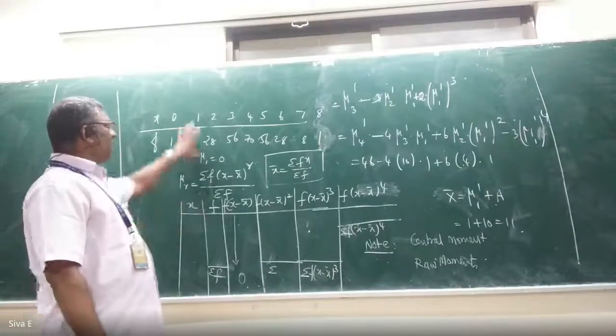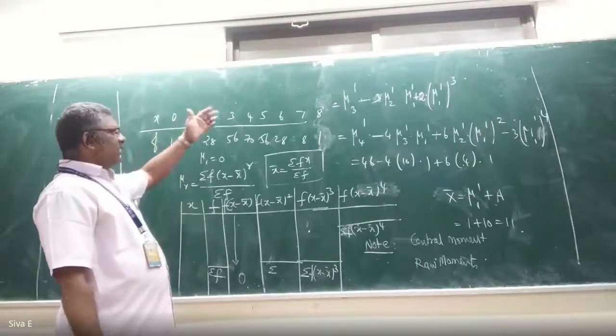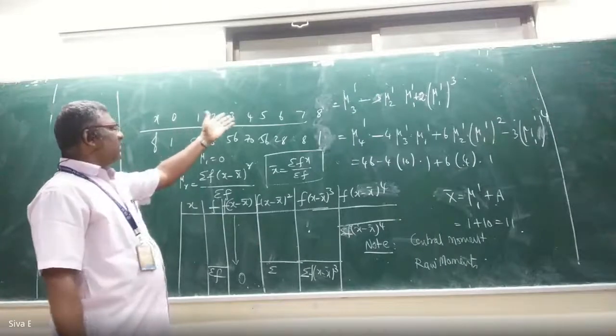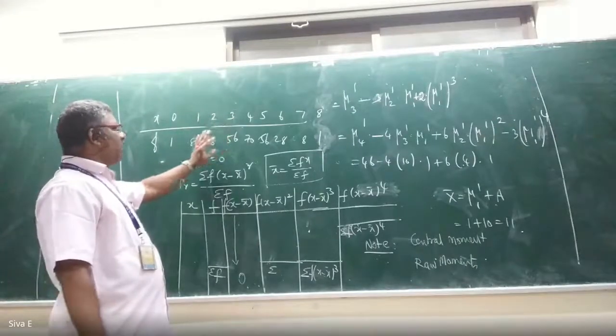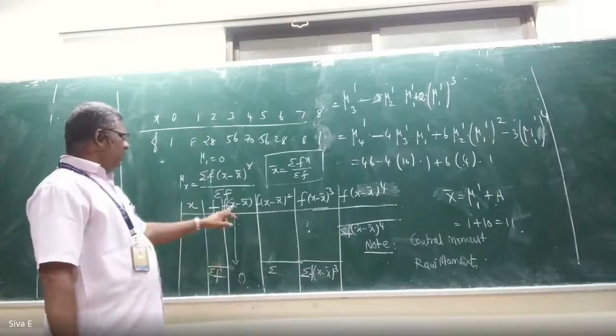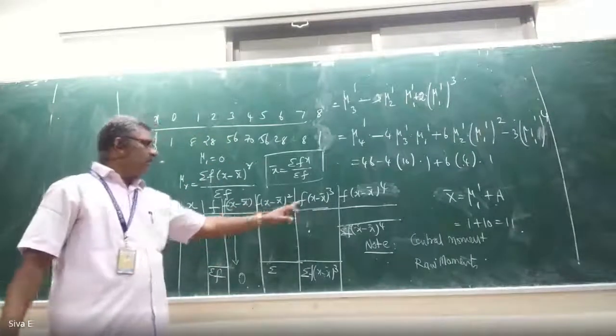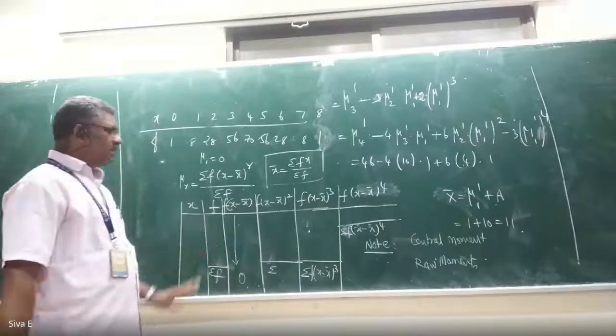It is a discrete type data. In case the data is given as continuous type data, you have to change it. Instead of x, you have to write m here. Everywhere you have to write m. Okay, that is the difference. Nothing else.